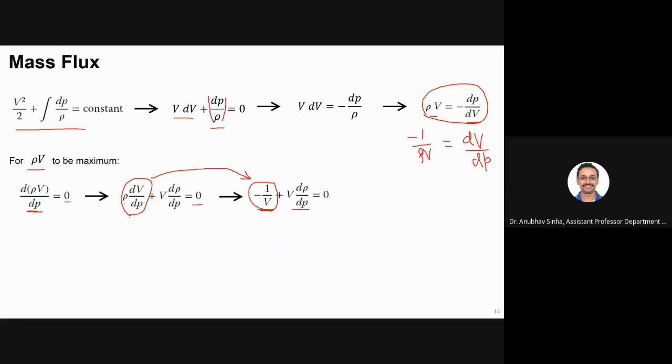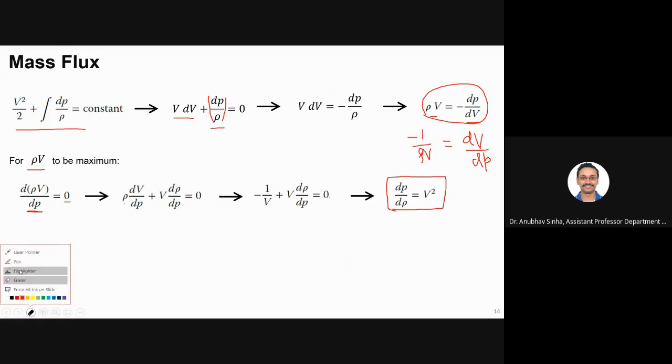Yes, sir. Okay. Now I have this relation. If I do some rearrangement, I can write dP by d rho is equal to V squared. Can I do so? Yes, sir. Okay, fine. But I know that dP by d rho is a squared. This is when we define the speed of sound. So can I say the velocity has become equal to the speed of sound?